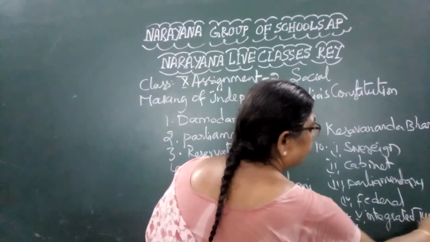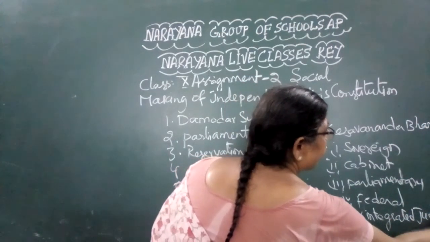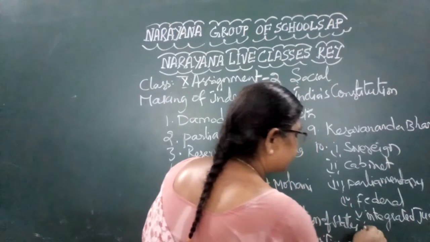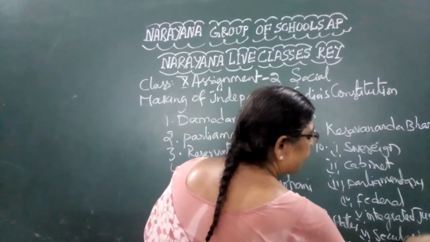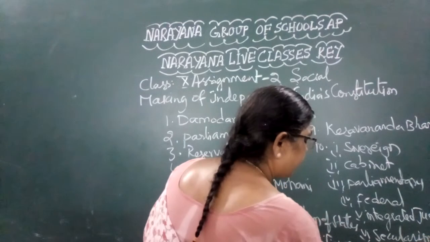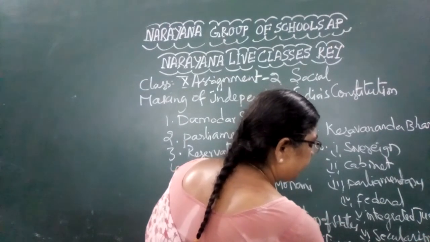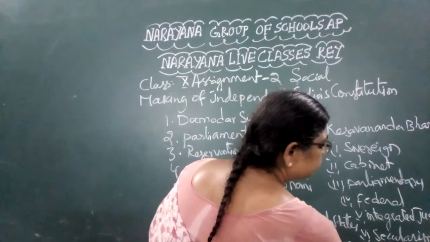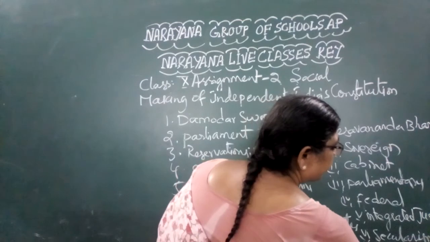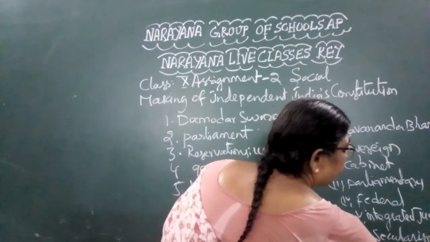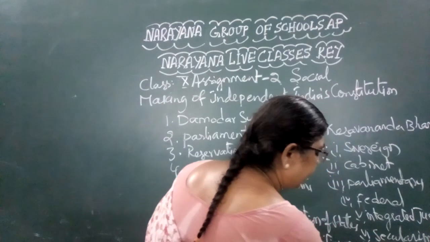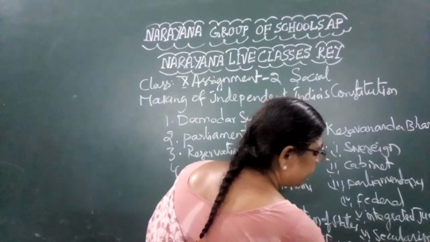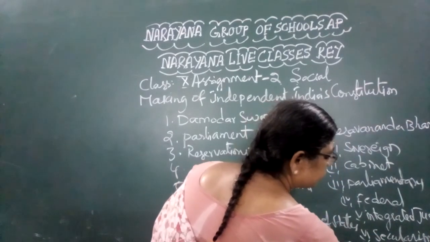The sixth one, secularism. The seventh one, fundamental rights. And finally, directive principles.